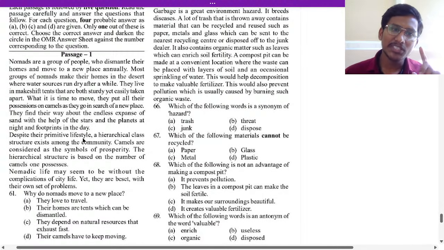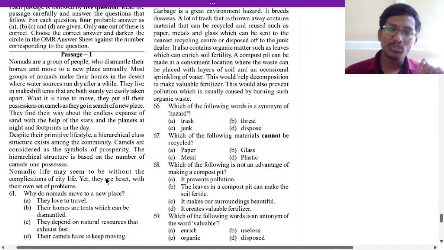Despite their primitive lifestyle, a hierarchical class structure exists among the community. Camels are considered as the symbols of prosperity. The hierarchical structure is based on the number of camels one possesses.